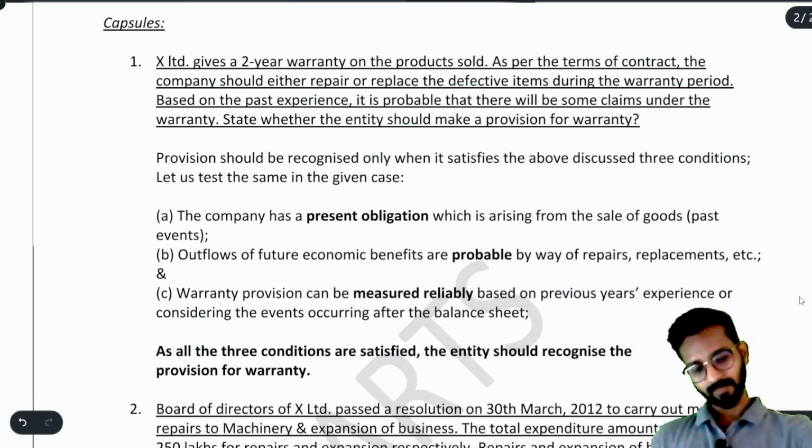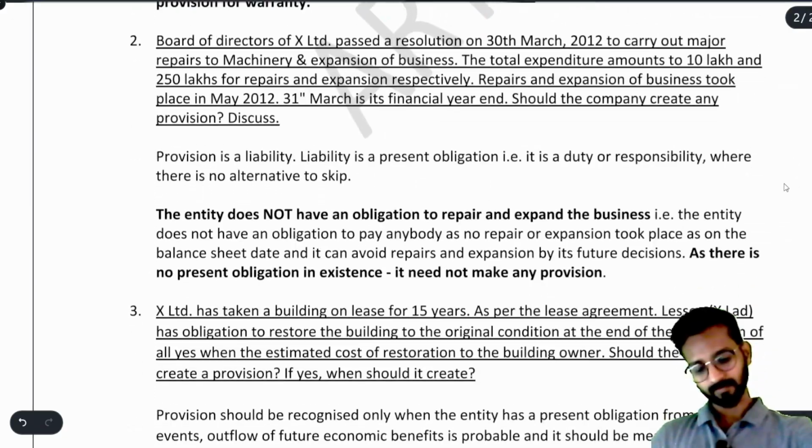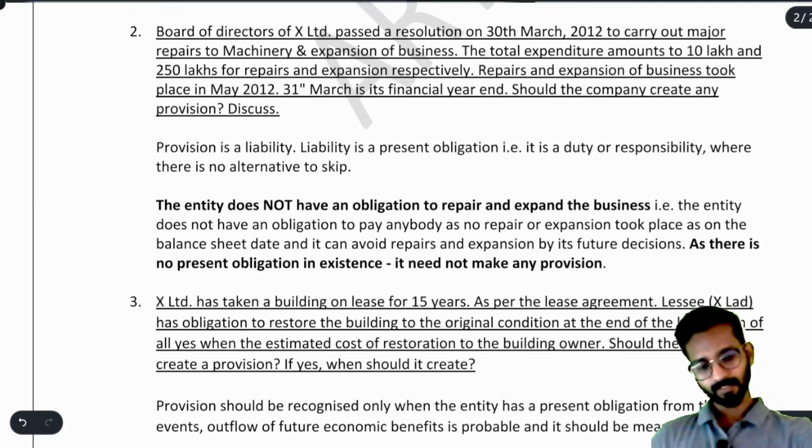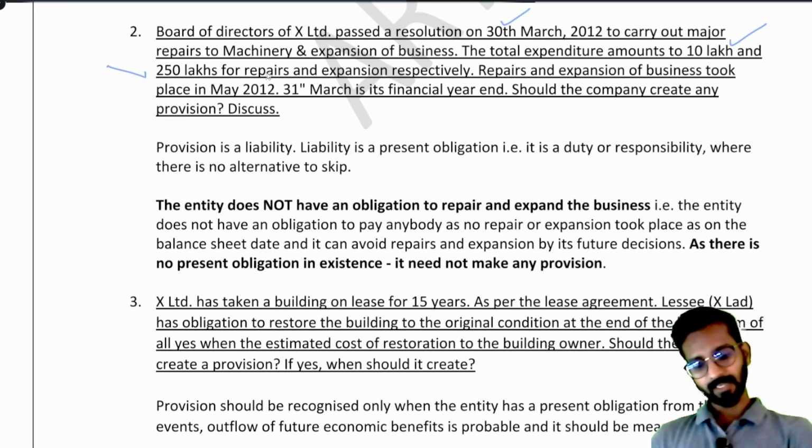After this, we have capsule number 2. Check. It says, Board of Directors of X Limited passed a resolution on 30th March to carry out major repair to machine and expansion of business. The total expenditure amounted to 10 lakh rupees and 250 lakh for repairs and expansion respectively. So 10 lakh rupees for repairs and 250 lakh for expansion.